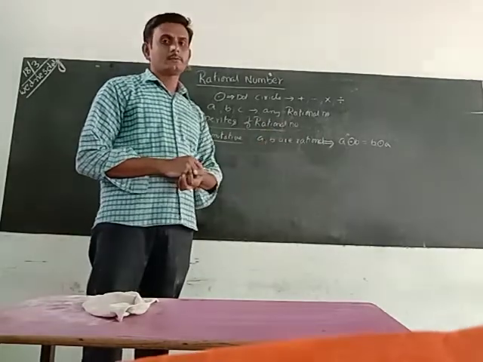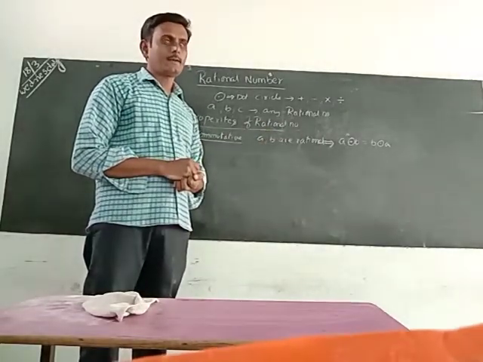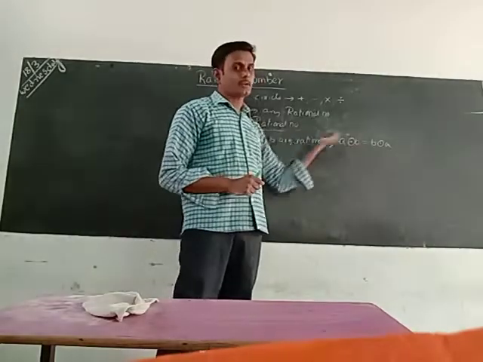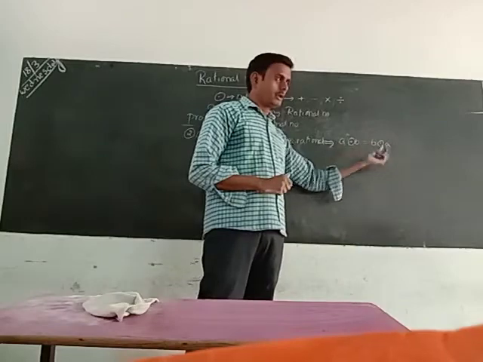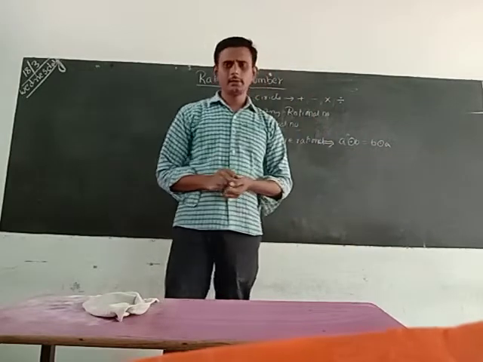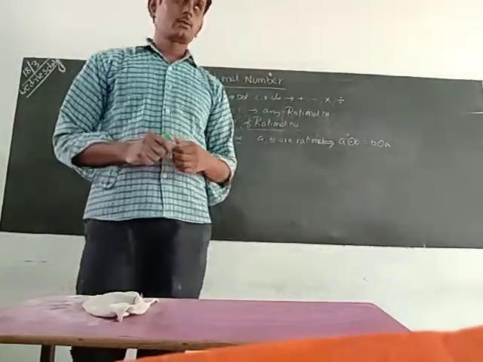If we get equal values, we can say the numbers follow the commutative property. If the two values are different, then we can say the numbers do not follow the commutative property.